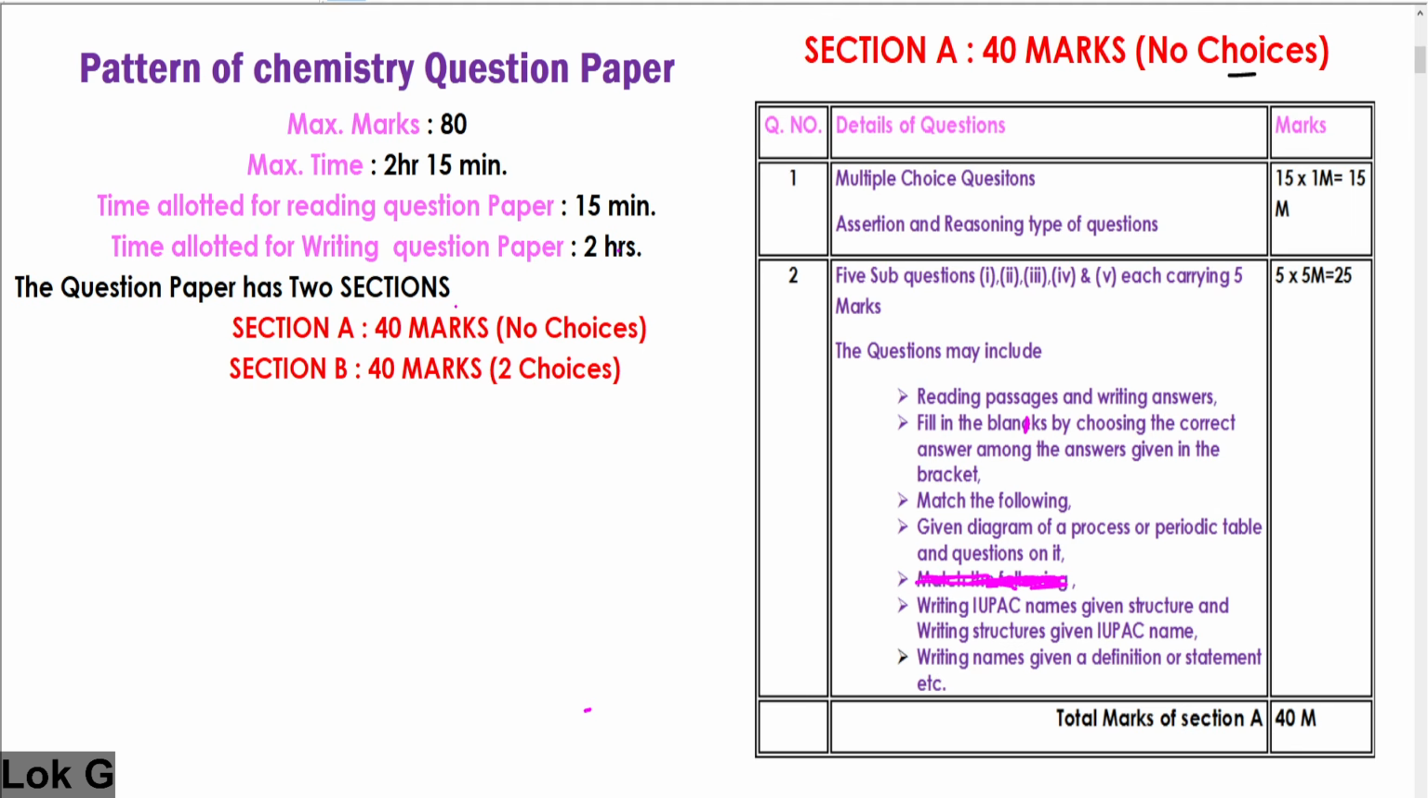The question paper has 2 sections, as you know. Section A, 40 marks, no choices. Section B, 40 marks, with choices. Let us quickly glance at Section A: 40 marks, no choices will be given.